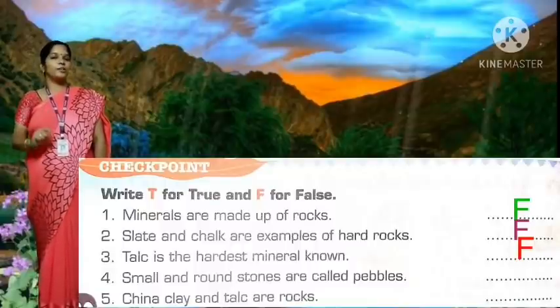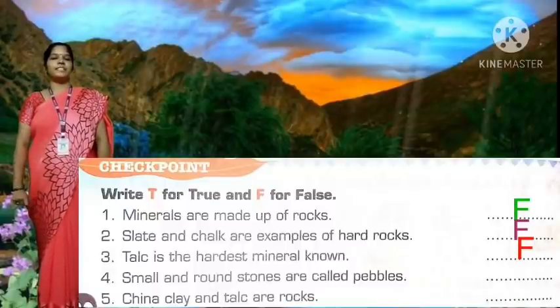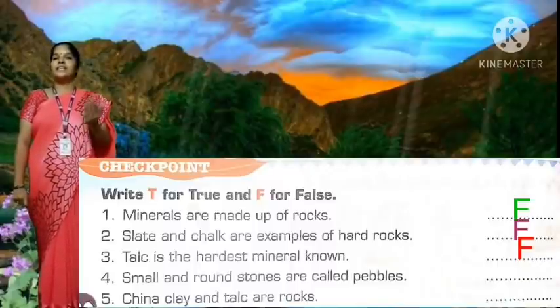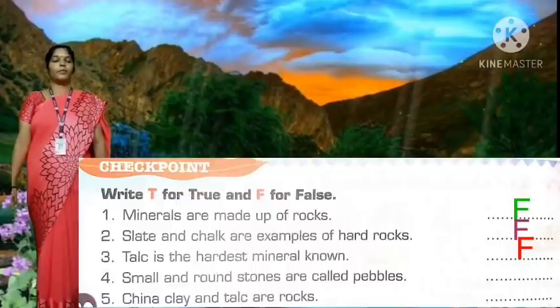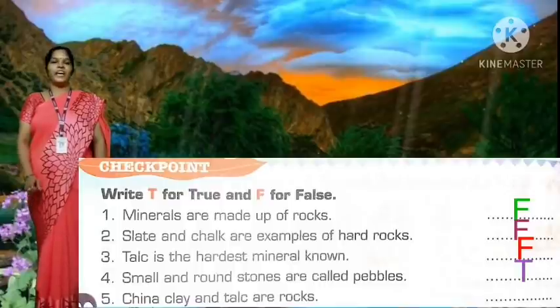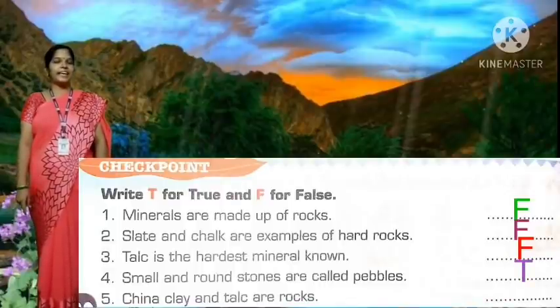False. We all know diamond is the hardest mineral, but here talc is given, so false. F. Question number 4. Small and round stones are called pebbles. Yes, true. So, very good. You should write capital T.